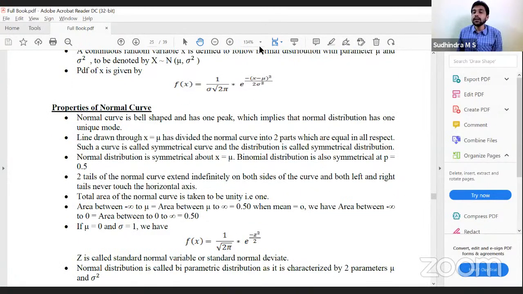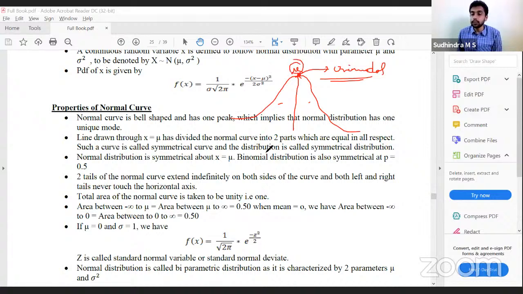It is a bell-shaped curve with one peak. It will be something like this. Since it has only one peak, we can say that it is unimodal. Then this is mu. If I draw a line at mu, then we get two equal parts. So normal distribution is symmetrical at x is equal to mu. The line drawn through x is equal to mu has divided the normal curve into two parts which are equal in all respects. Such a curve is called a symmetrical curve, and the distribution is called a symmetrical distribution. Normal distribution is symmetrical about x is equal to mu.